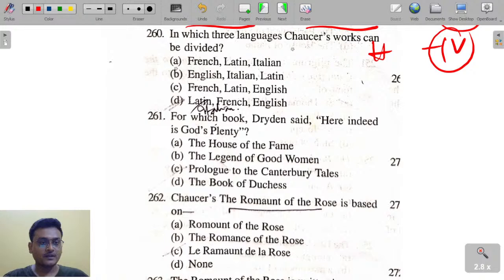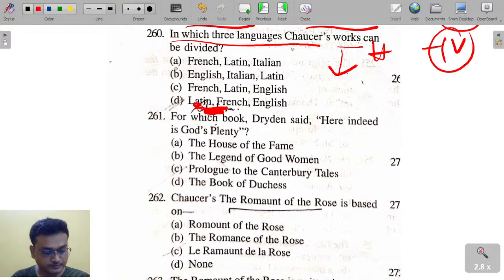Next question. In which three languages can Chaucer's works be divided? Chaucer's works can be divided into French, Italian, and English.